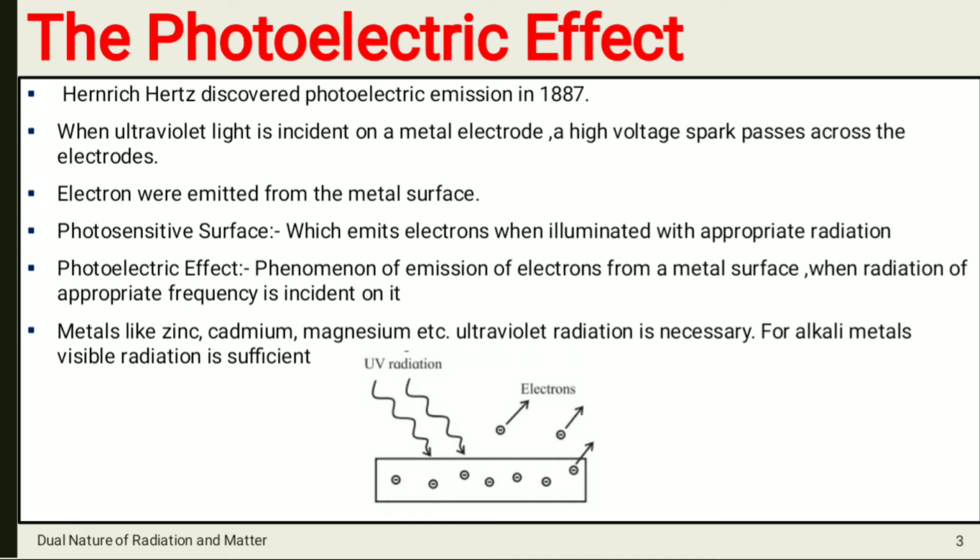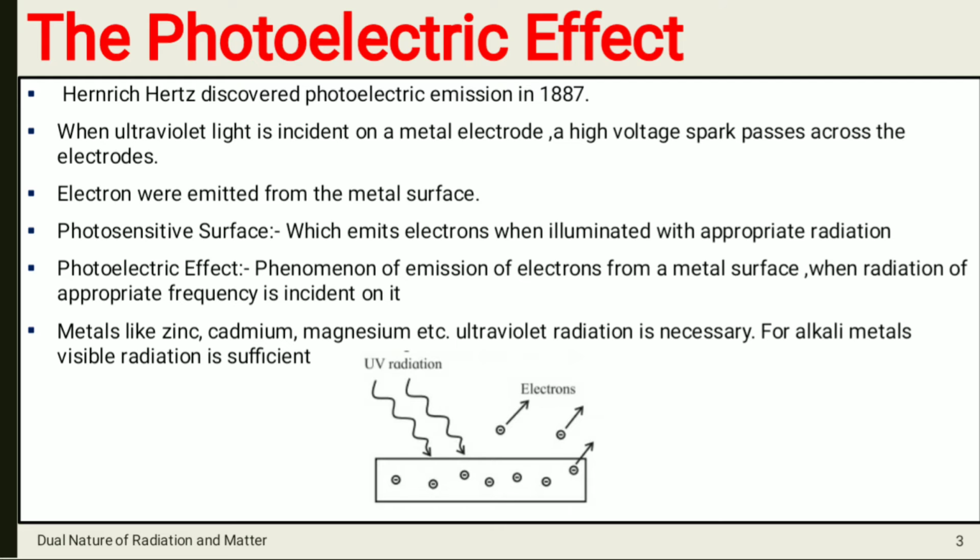Okay, then what is the photoelectric effect? The phenomenon of emission of electrons from a metal surface when radiation of appropriate frequency is incident on it. That is, emission of electrons means the metal surface will emit or eject electrons due to radiation of appropriate frequency incident on it.